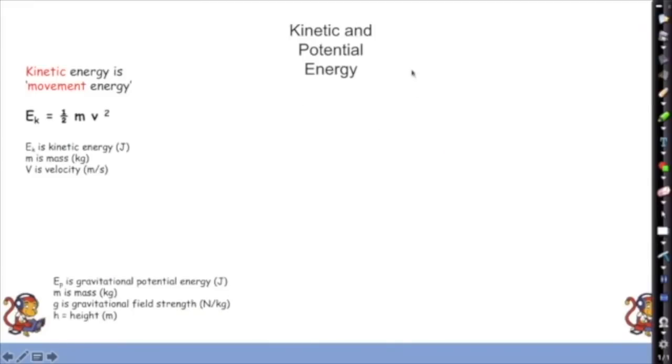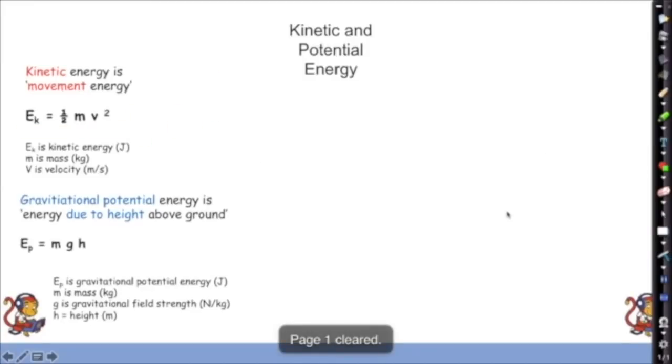Okay, so kinetic energy and potential energy. So kinetic energy, we all know that that's movement energy. Well, there's an equation you need for that. So kinetic energy, measured in joules, is equal to half, or 0.5, times mass times velocity squared. So that's velocity times by velocity.